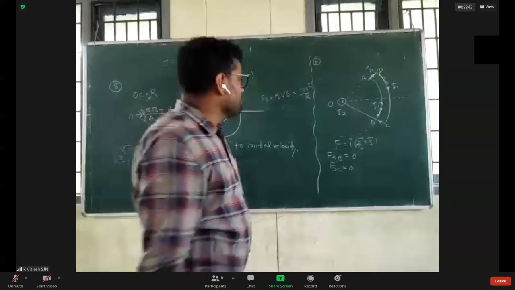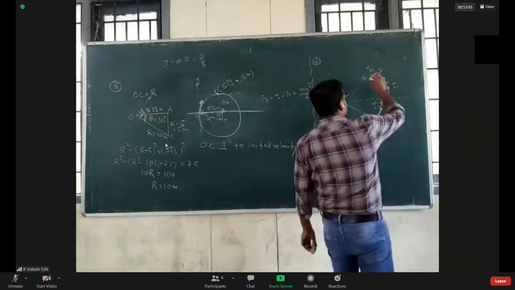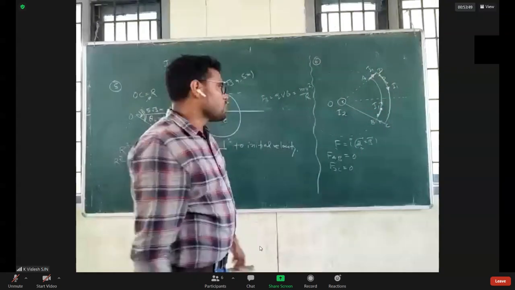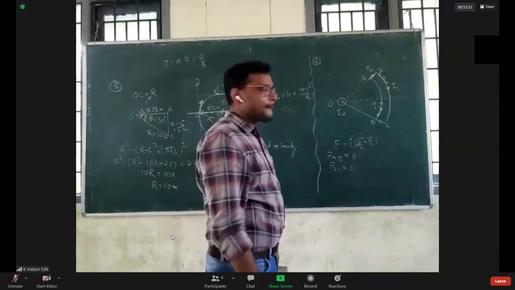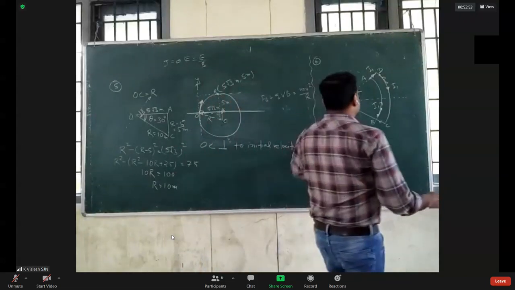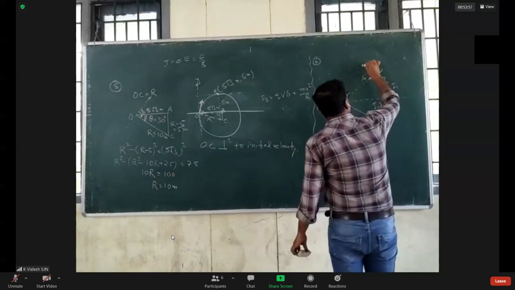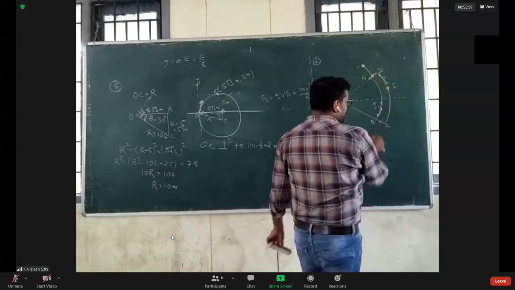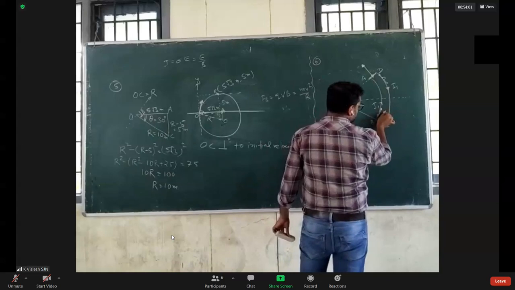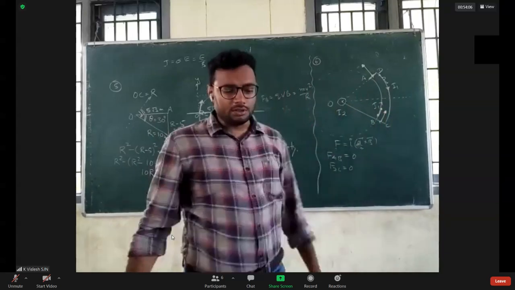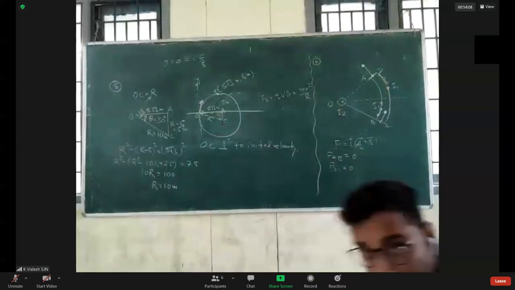Okay. Now tell me something. What do you think about AD? Magnetic field at AD. Now tell me what will be the force.